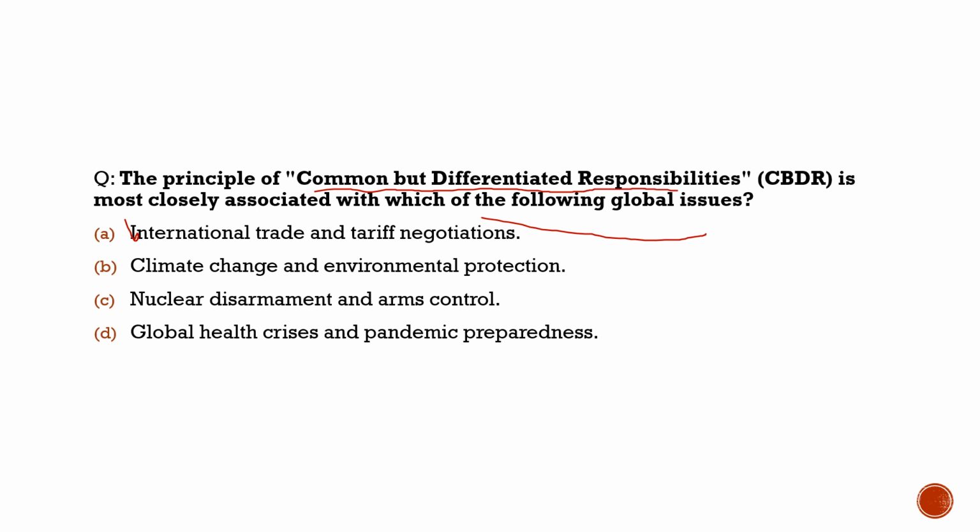So as I mentioned Paris Agreement, you all know and I have already discussed in all my previous videos that the Paris Agreement was related to what? Climate change, environmental protection, and all those factors. So this principle of CBDR is most associated with which of the following global issues? Now it's clearly understood that it is associated with option B, which says climate change and environmental protection.